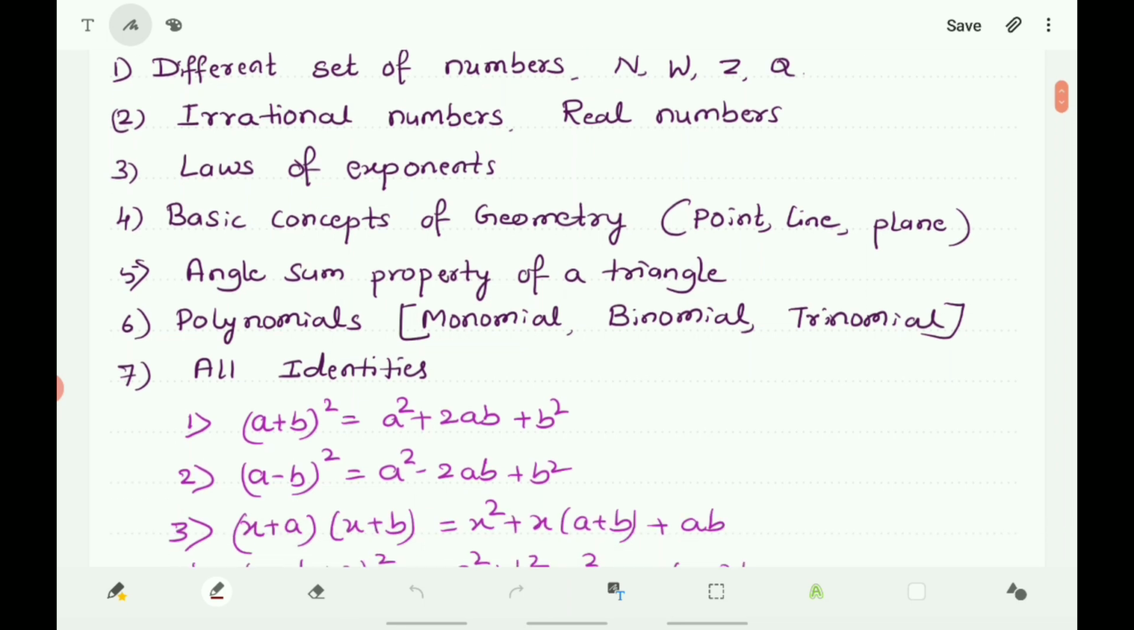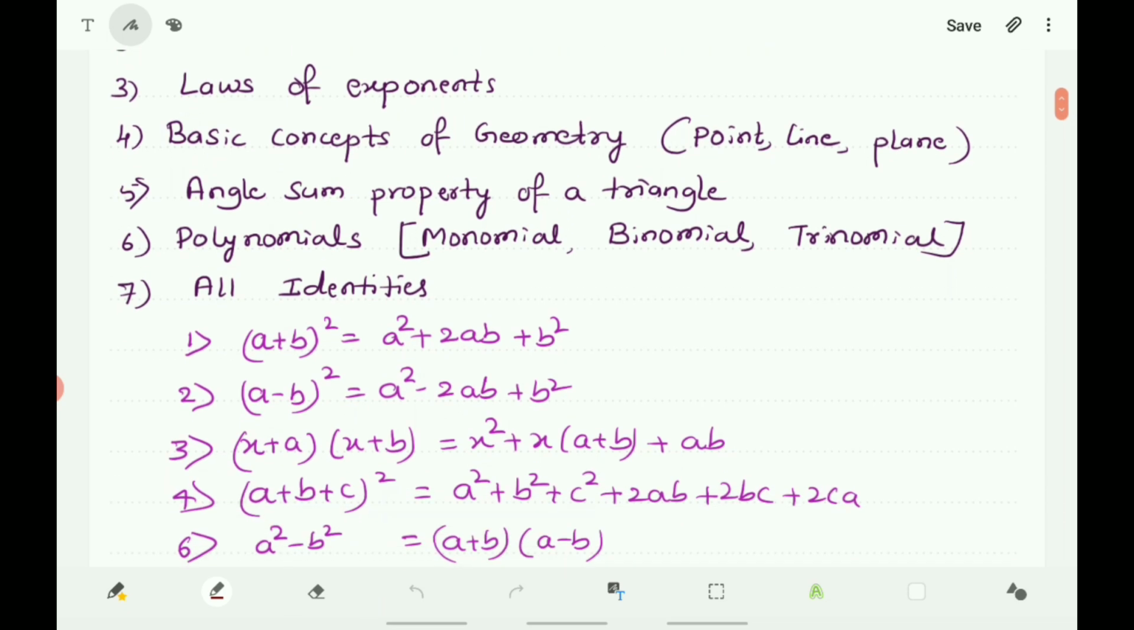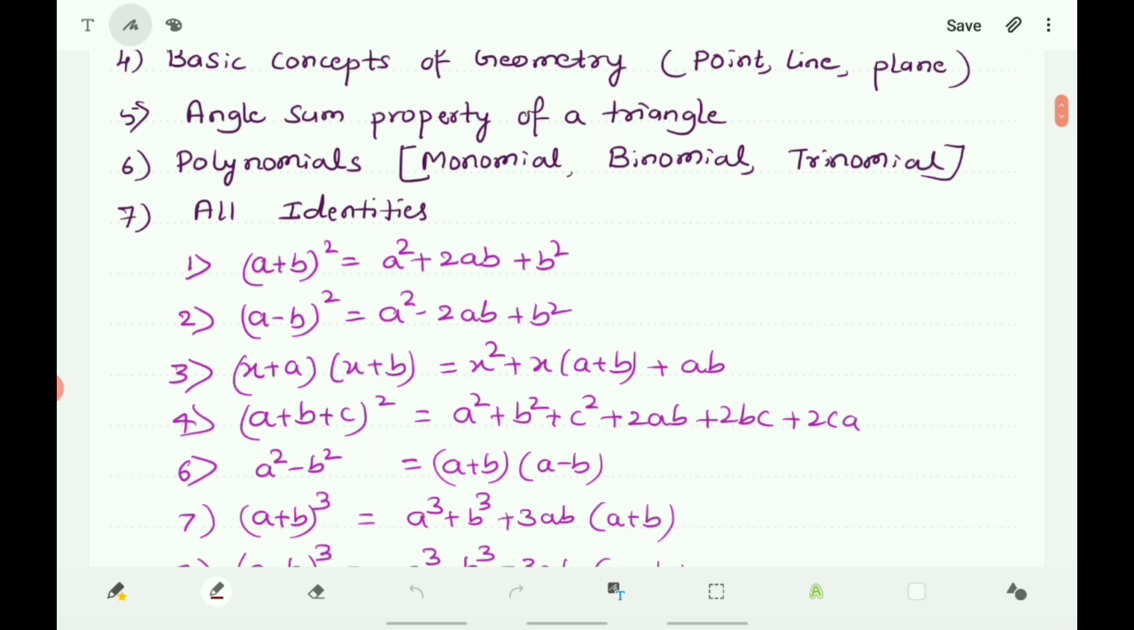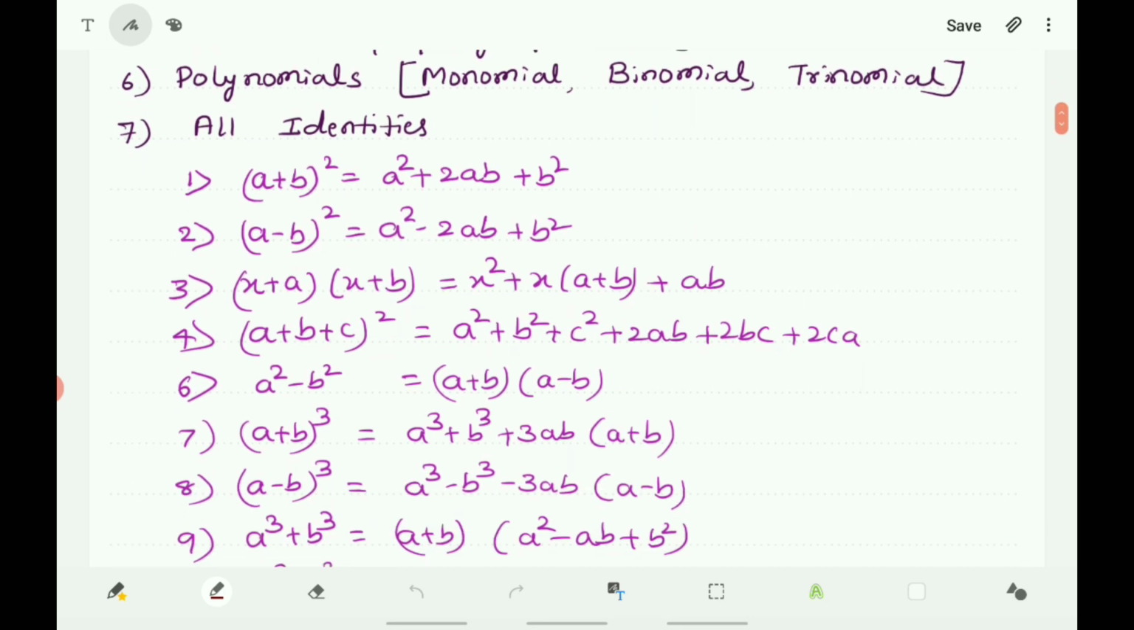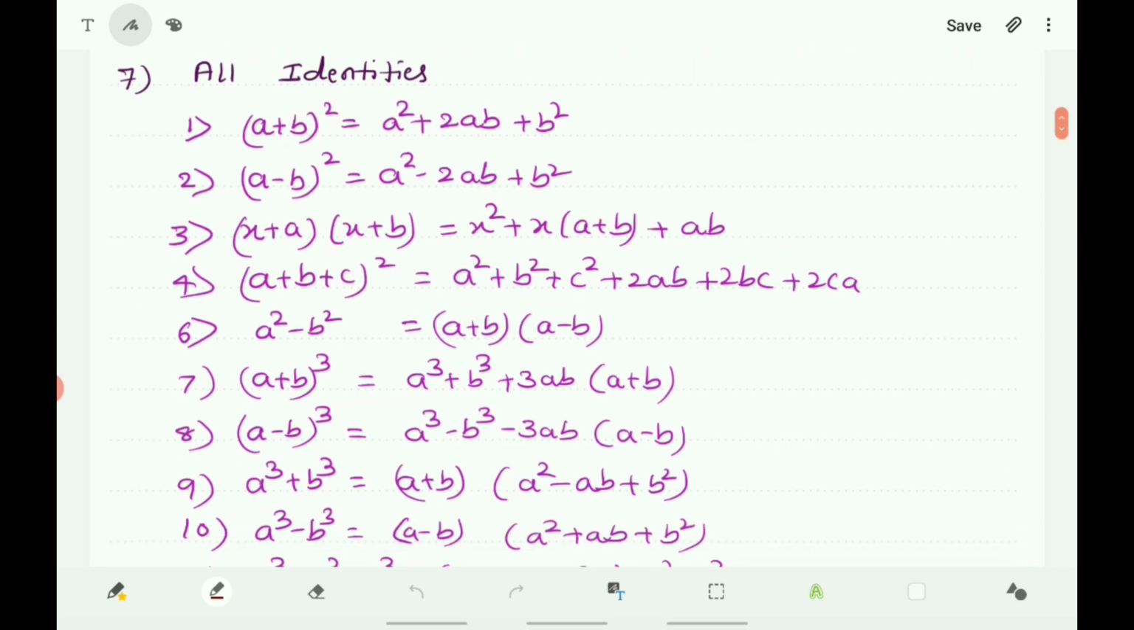That is (a + b)² = a² + 2ab + b², (a − b)² = a² − 2ab + b², (x + a)(x + b) = x² + x(a + b) + ab, (a + b + c)² = a² + b² + c² + 2ab + 2bc + 2ca, a² − b² = (a + b)(a − b), (a + b)³ = a³ + b³ + 3ab(a + b), (a − b)³ = a³ − b³ − 3ab(a − b).